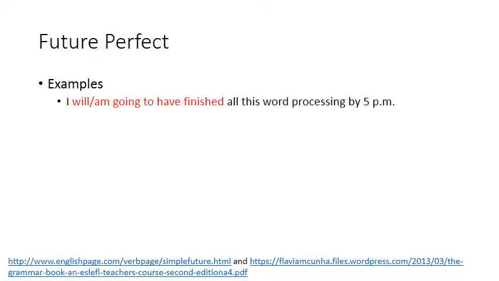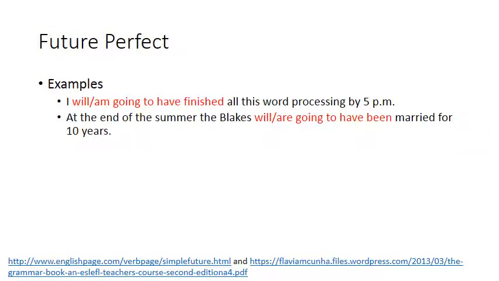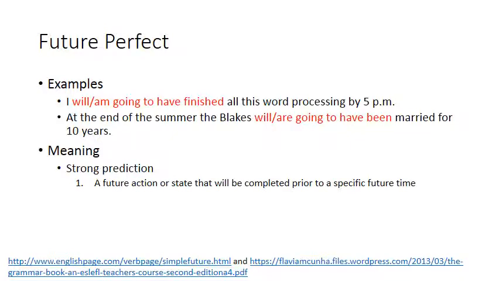So our last form here is the future perfect. Now, here are the examples for the future perfect. The first one is, I will, or I am going to have finished all this word processing by 5 p.m. At the end of the summer, the Blakes are going to have been married for 10 years. Now the meaning, again, we know that with will and be going to, the difference between them generally in terms of meaning is that will indicates a strong prediction, whereas be going to indicates a weaker prediction.